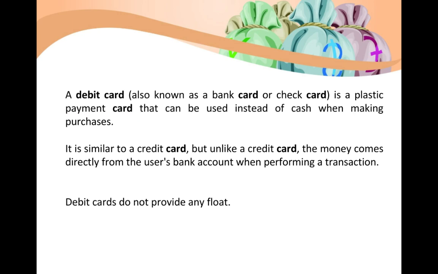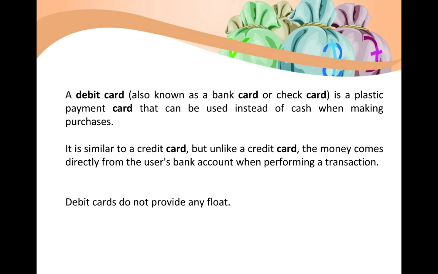So a debit card, known as bank card or check card, is a plastic payment card that can be used instead of cash when making purchases, that you people all know. Now, it is similar to a credit card, but unlike a credit card, the money comes directly from the user's bank account when performing a transaction. Debit cards also don't provide you with any float. So this is a basic difference between a credit card and a debit card. Two differences.